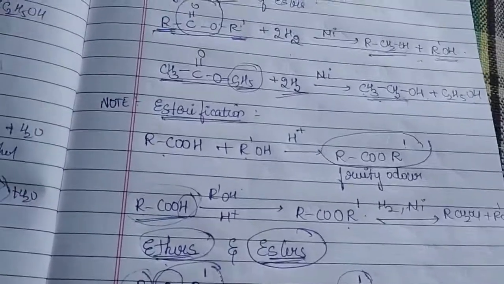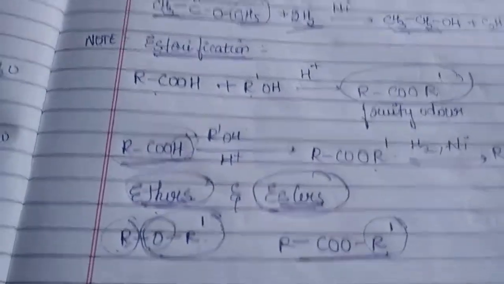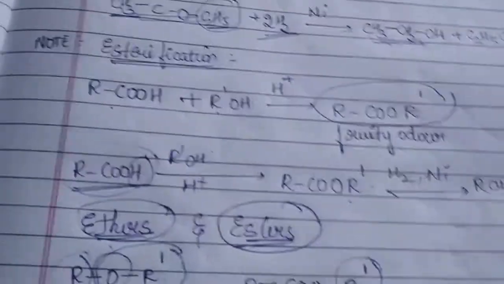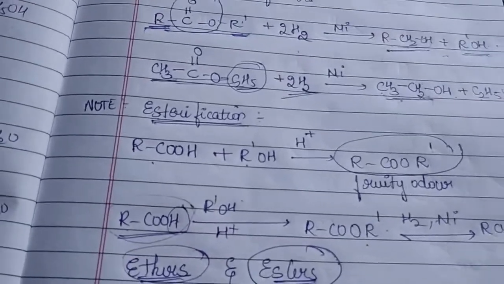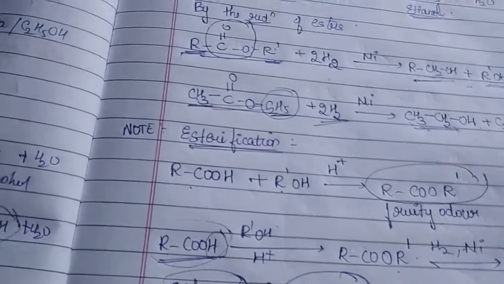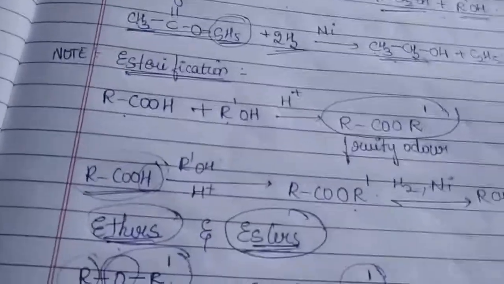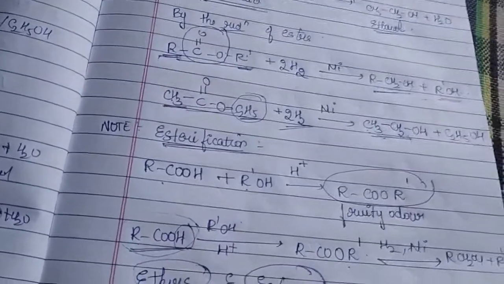So in today's video, what we have seen is the preparation of the alcohols. One was from oxidation. There we saw hydroboration, by using diborane in the presence of hydrogen peroxide and also sodium hydroxide. That was an oxidation reaction.